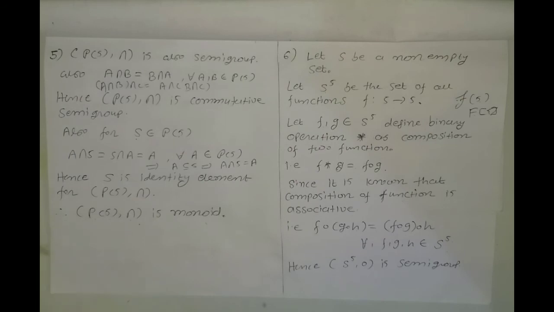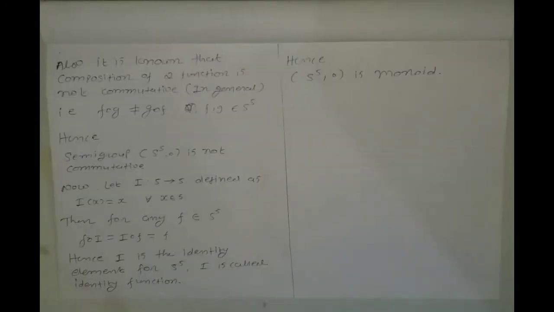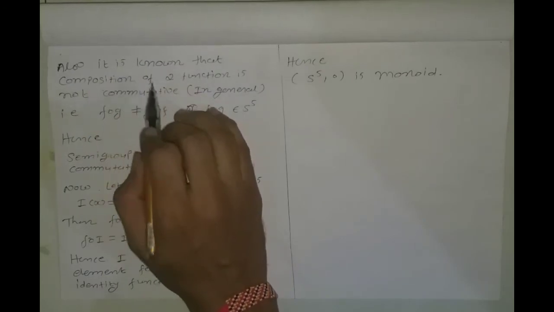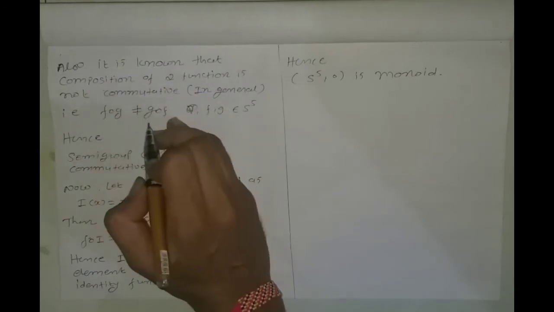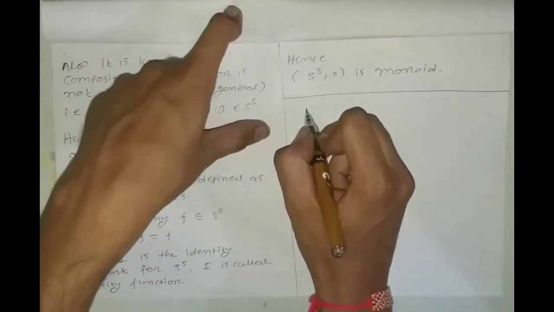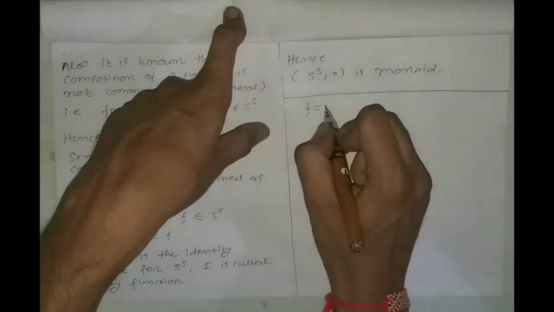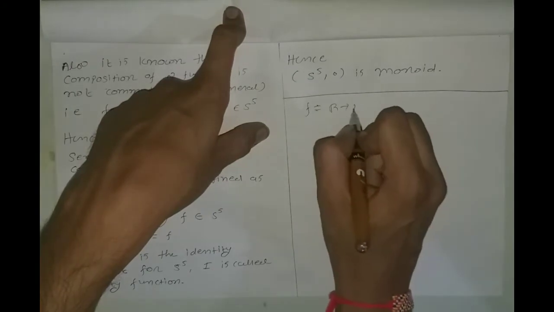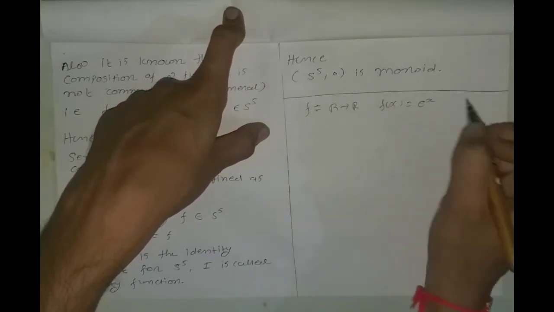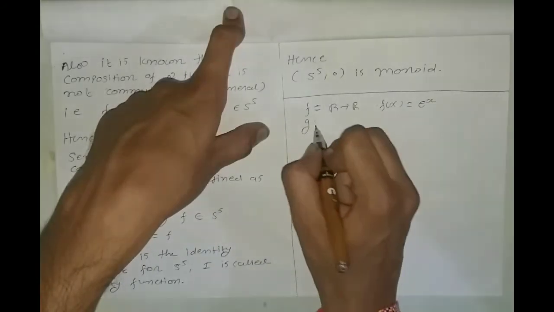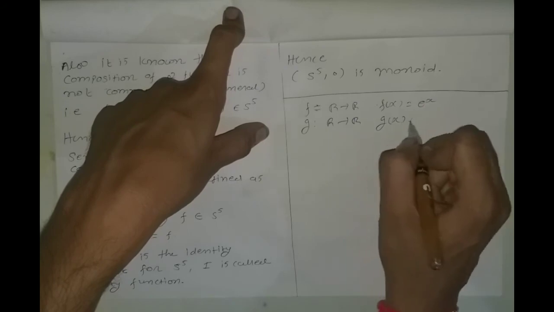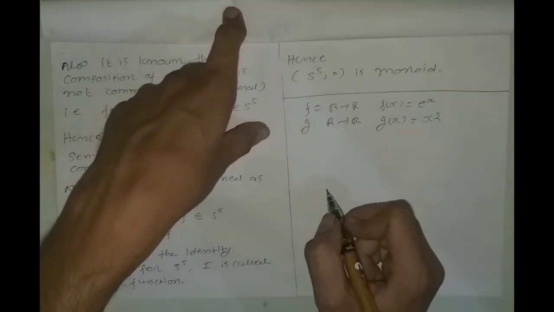Now it is known that composition of two functions is not commutative. Here we consider an example. Consider the function f from R to R defined as f of x equals e raised to x, and the function g from R to R defined as g of x equals x square.